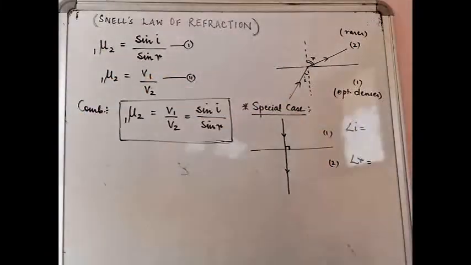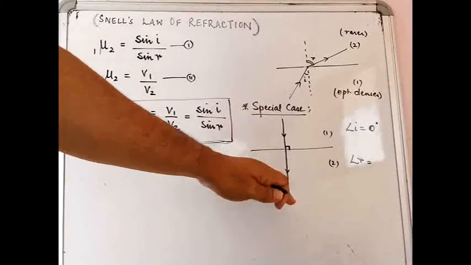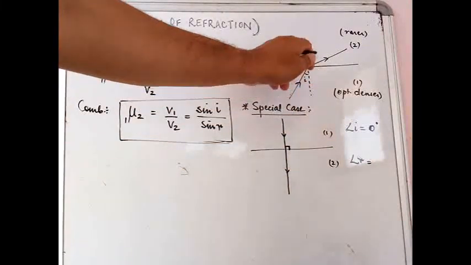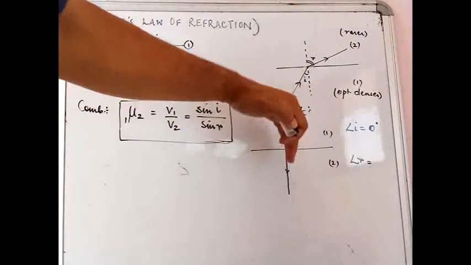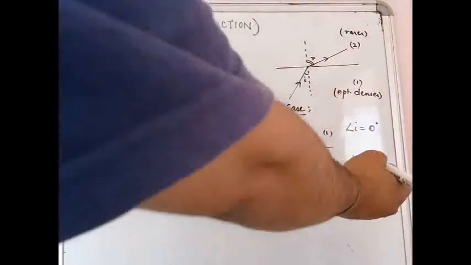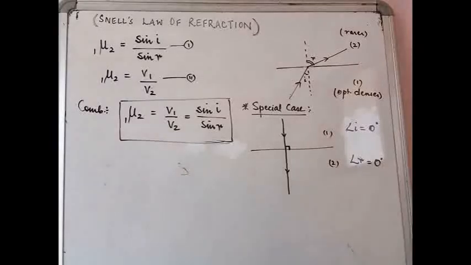So angle I becomes 0 degrees. Similarly, angle R, which gets formed in the second medium, is the angle between the normal and the refracted ray. This is the refracted ray and that itself is the normal. So angle R will also become 0. Okay, so please remember this special case also.